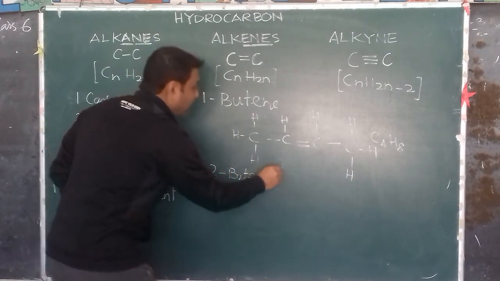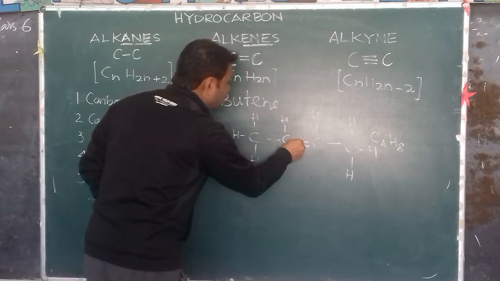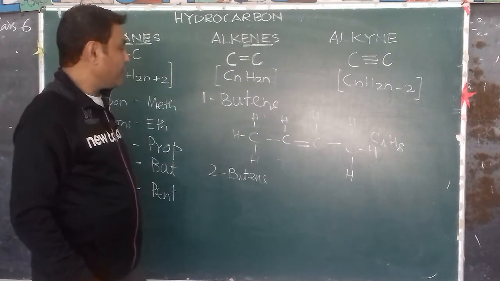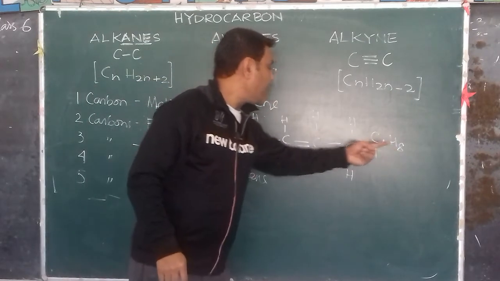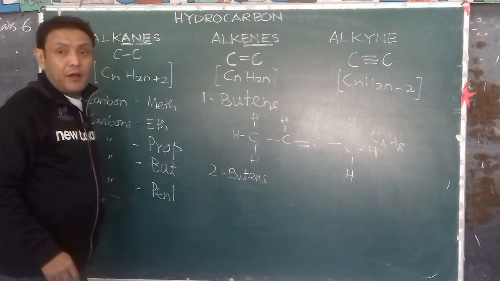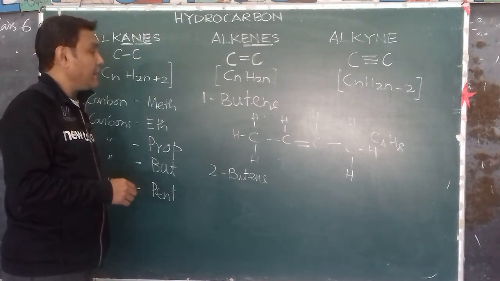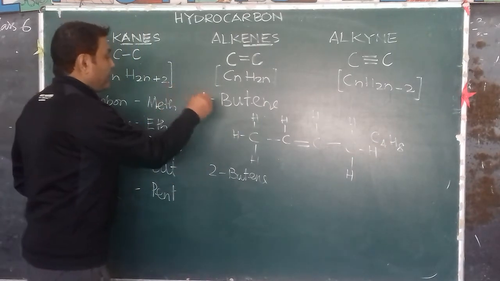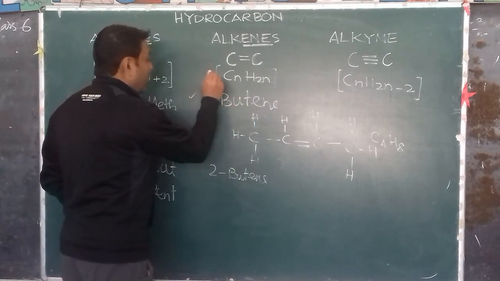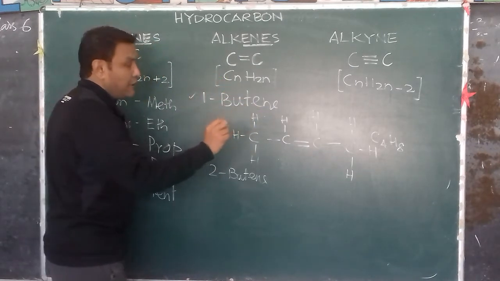Why? Because it has the double bond here. So C4H8 is the formula for butene, and this is the molecular formula for 1-butene also, and 2-butene also.